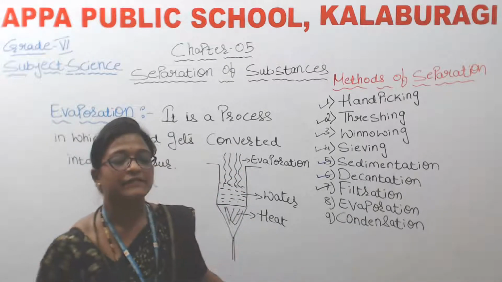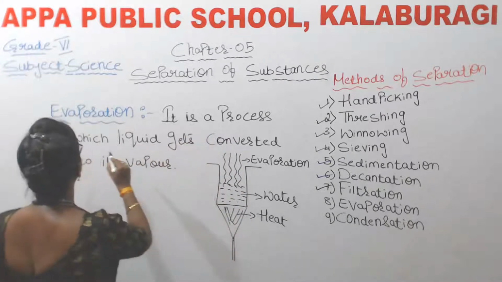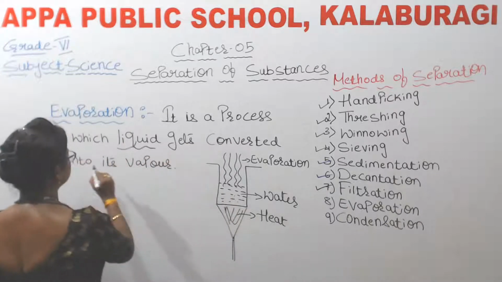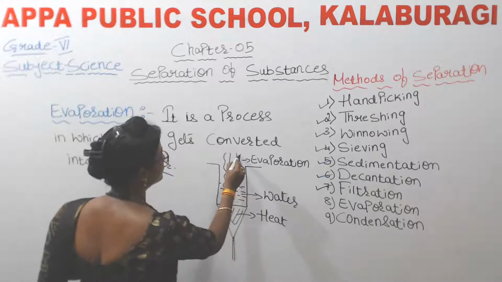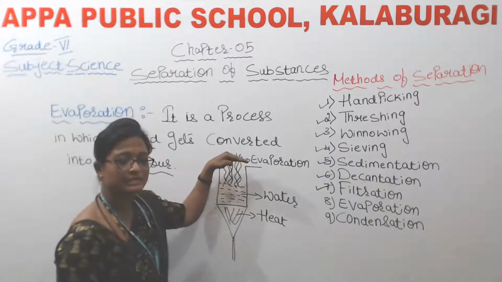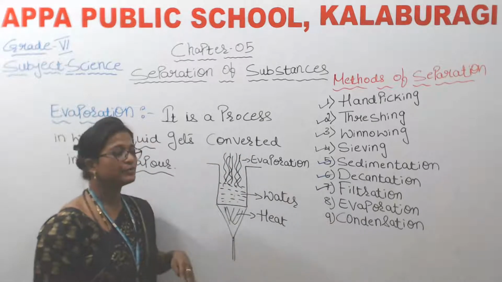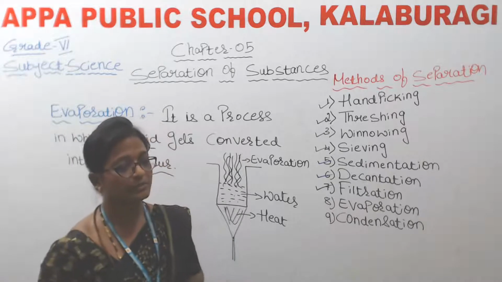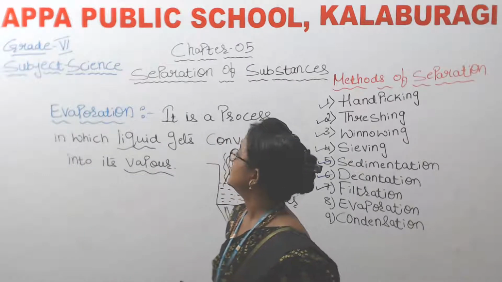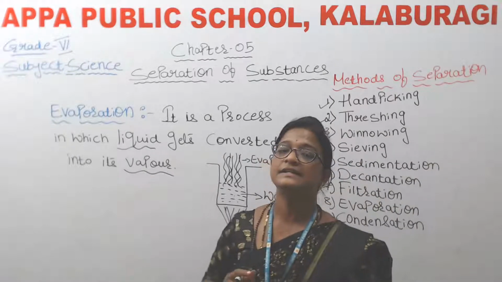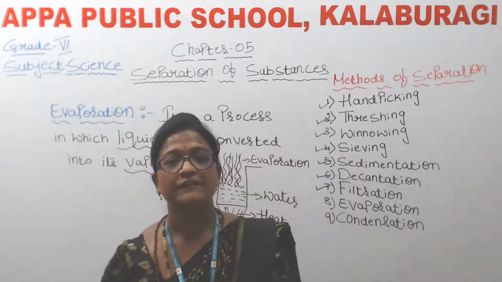So from this, we come to know that liquid, which is water, gets converted into vapor. These are the vapors. So that process is called evaporation. So what do you mean by evaporation, children? It is a process in which liquid gets converted into its vapor.